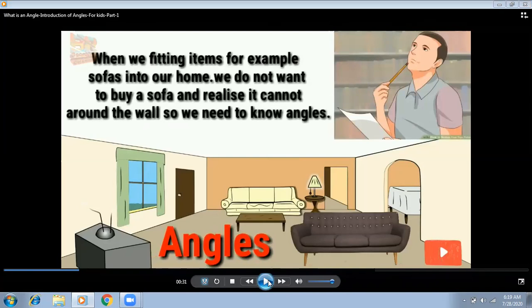So we need to know angles, to know where we can fit our objects in our home. In which angle we can put things so that they do not become a hurdle for us, and so they fit best in any corner of our home.